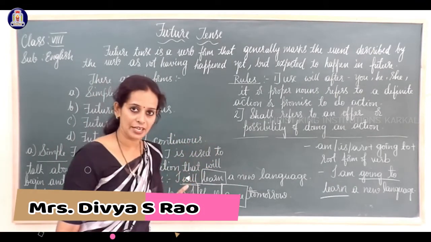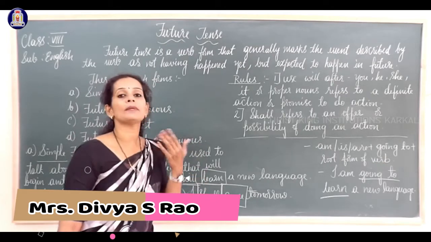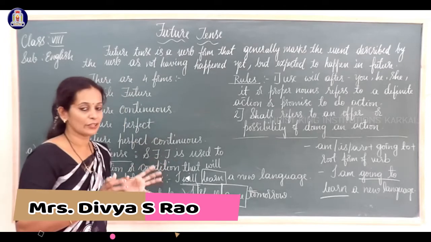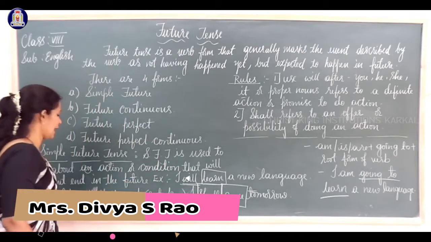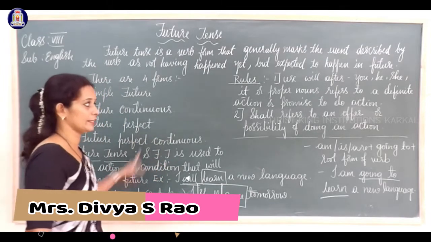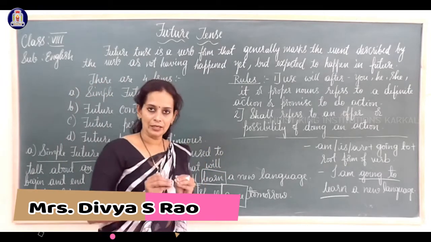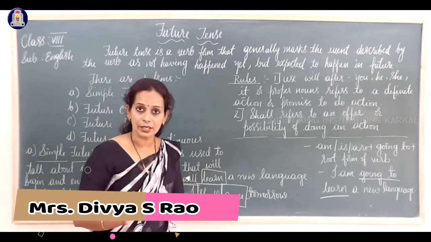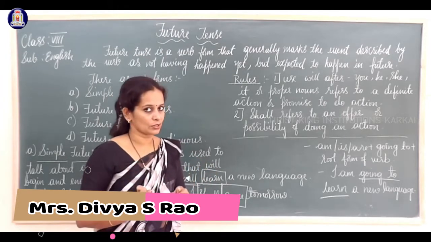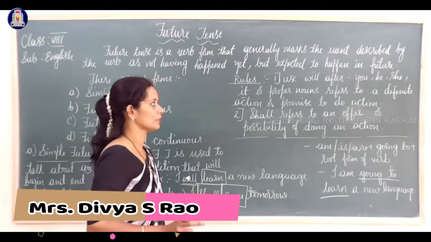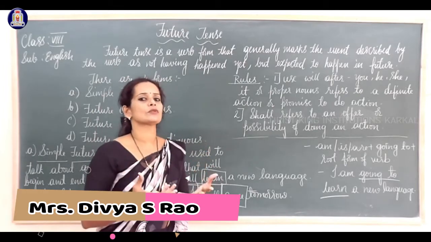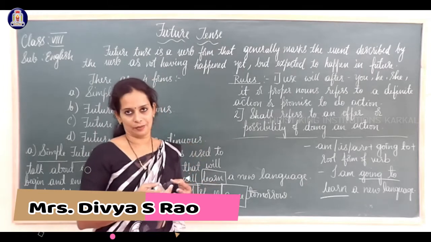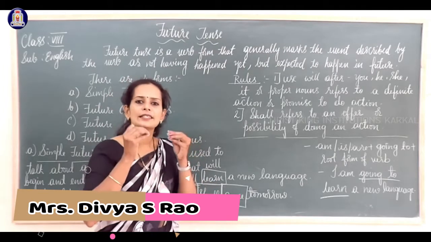It refers to a definite action or a promise to do an action. Will tells us about a definite action.